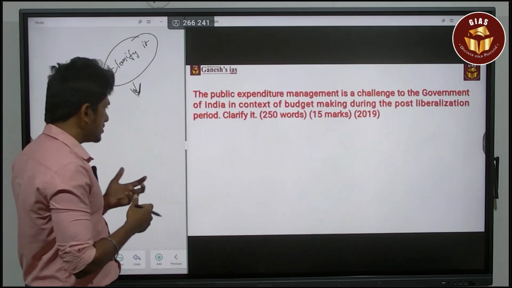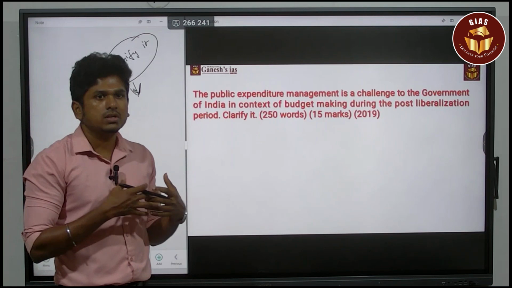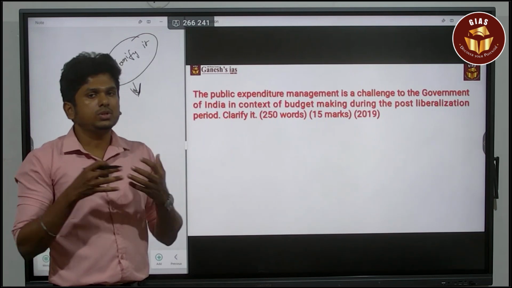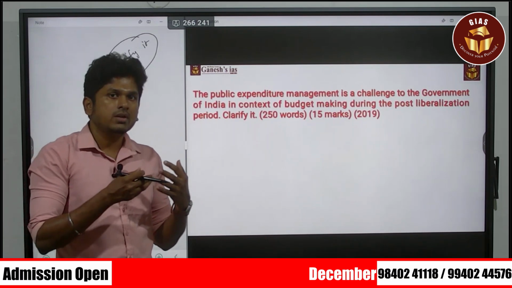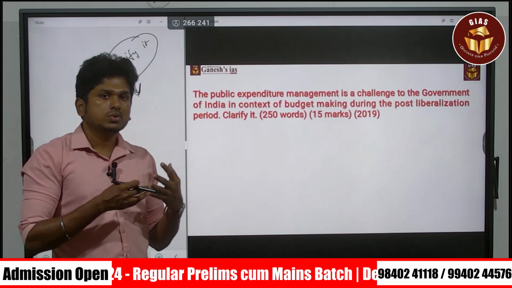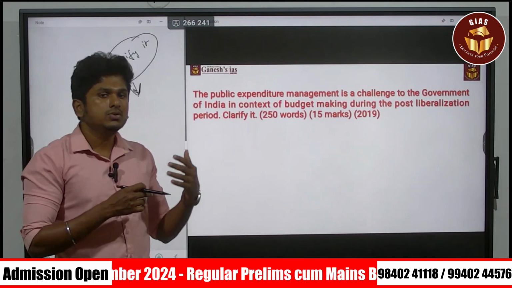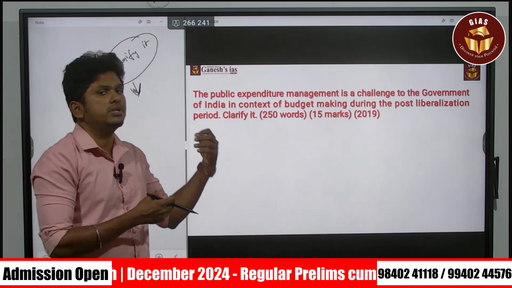The reason is, first of all, what you can give in the intro is simply the LPG era. Why we went to the LPG era, the reason behind it: the issue of very low forex availability. So you can say that the forex crisis or balance of payment crisis we faced. In the intro, it is like a historical background for the LPG era.